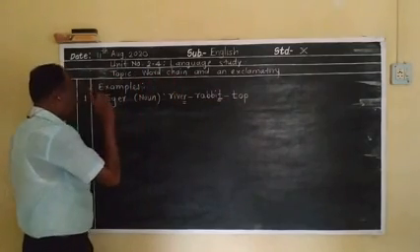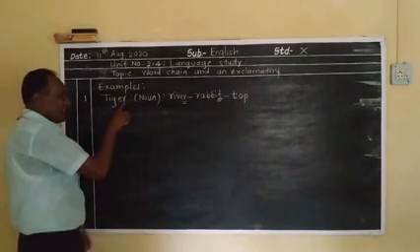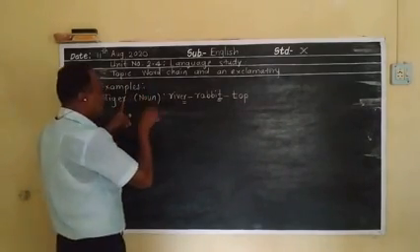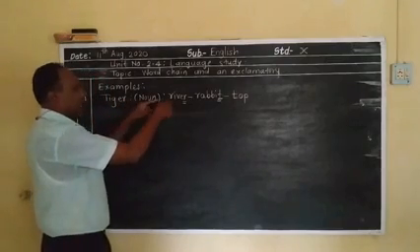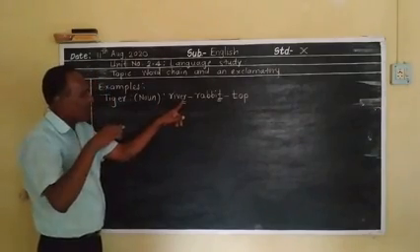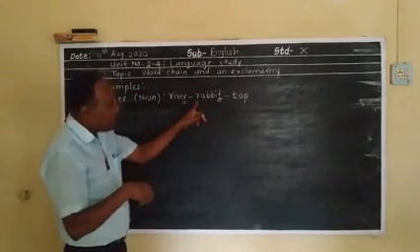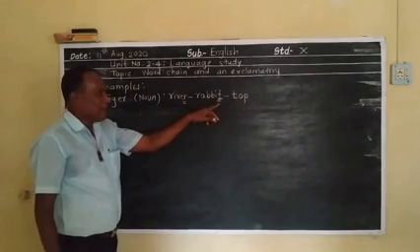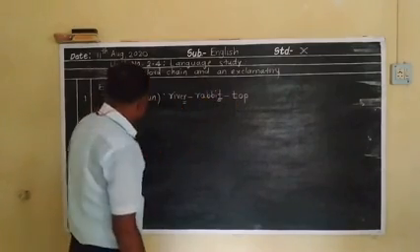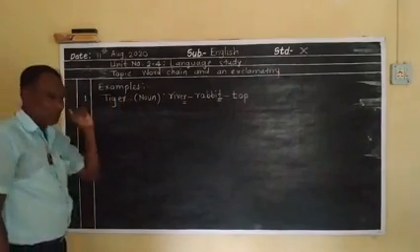word chain. Tiger, last letter R. This is the last letter and the new word begins with R: river. Again this word's last letter is R. The new word begins with R: rabbit. Rabbit's last letter is T. Now from the letter T, top. And this is called word chain of noun.